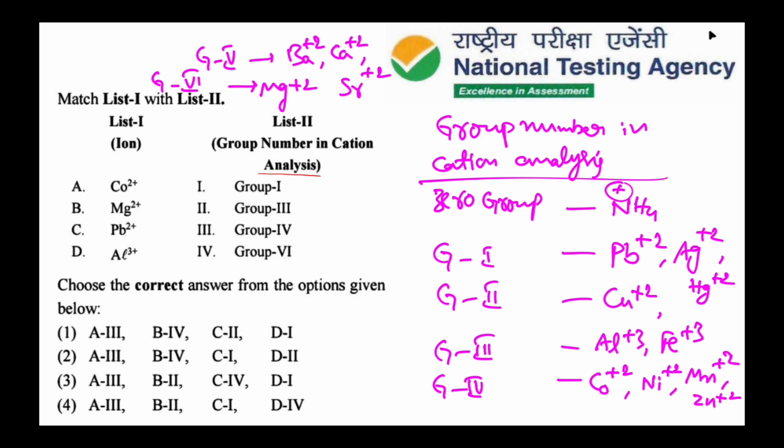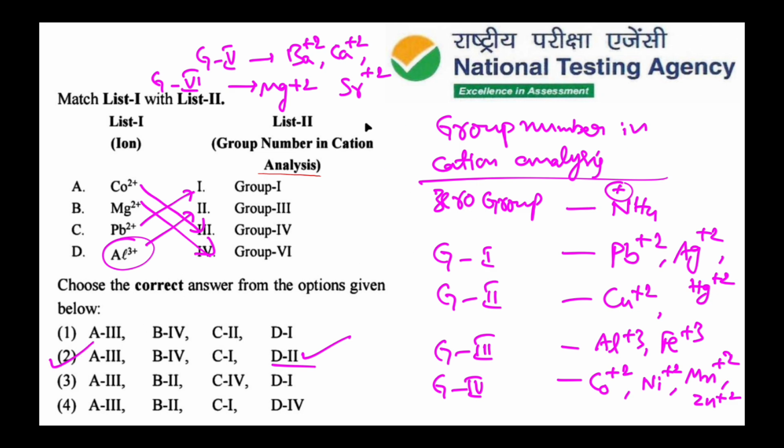So from this, here Al plus 3 is a group 3 cation, that is D2. So that D2, the remaining is variation. So this is the correct option. Then C1, what is that? Pb plus 2 group 1. Then Mg plus 2, sorry, group 6, Co plus 2 group 4. So the second option is the correct option.